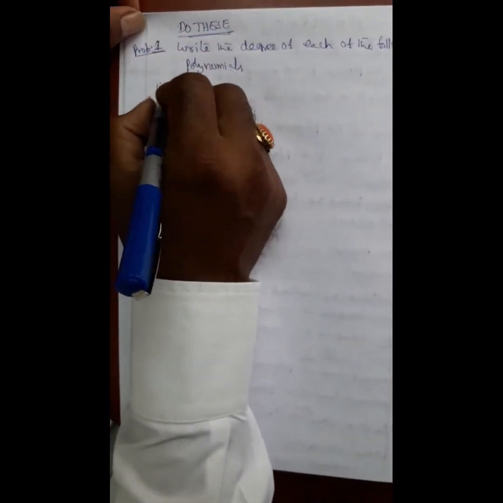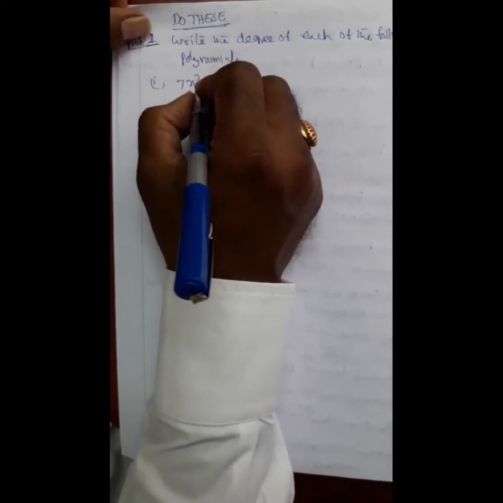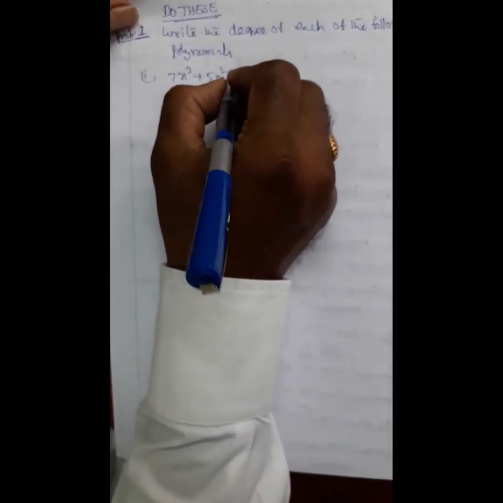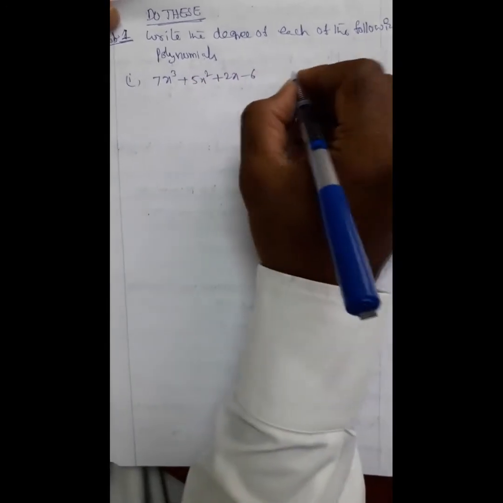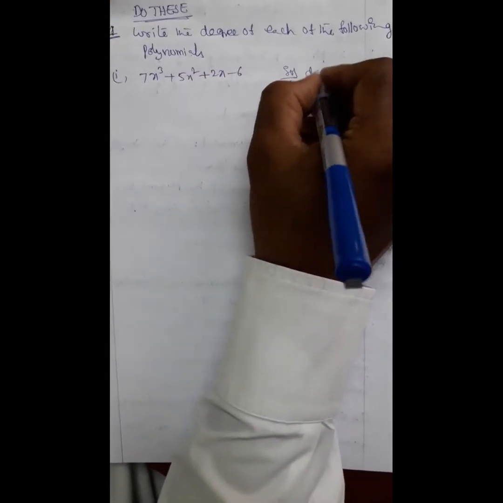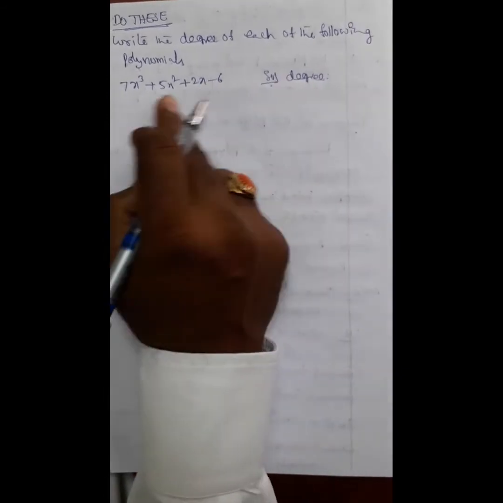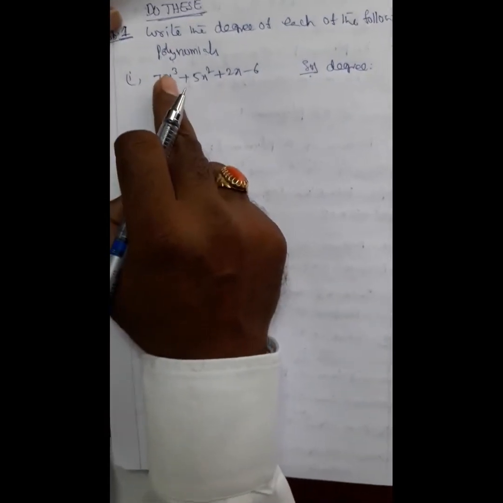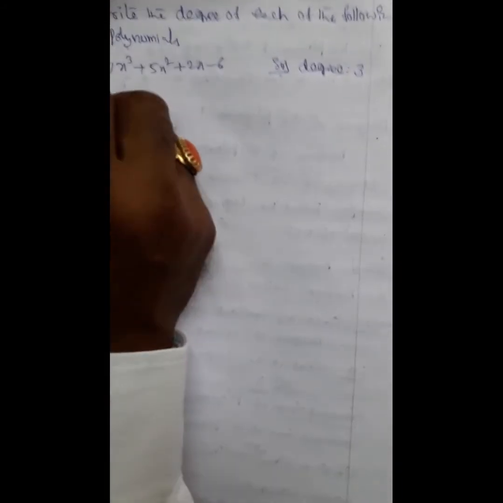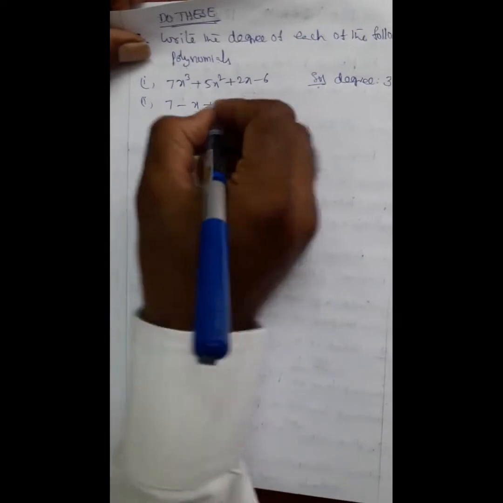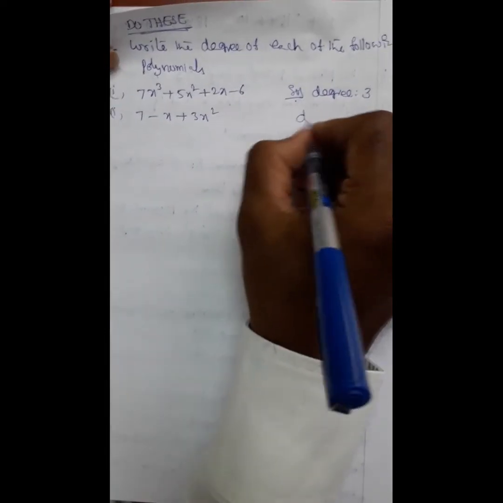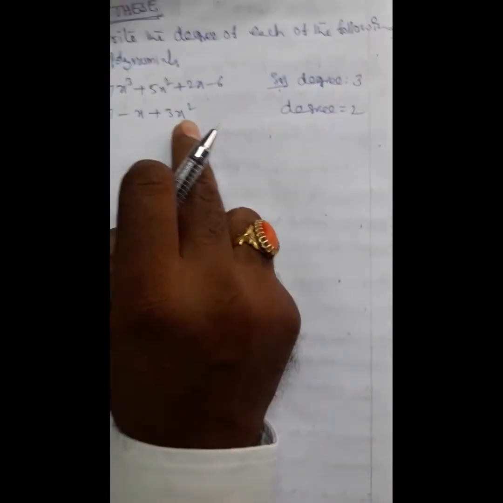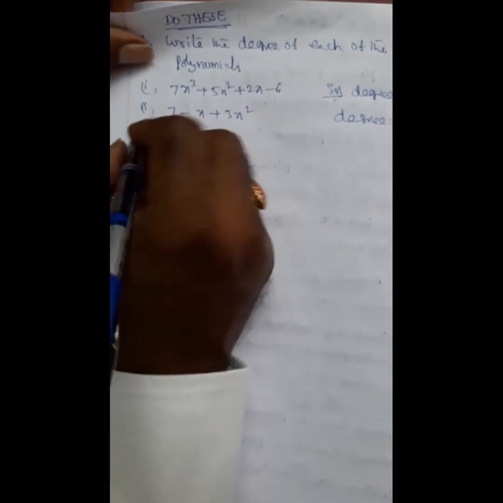The first one is 7x cube plus 5x square plus 2x minus 6. What is the degree? Here, the power of the variable is highest at x cube, that means degree is 3. And the second one, 7 minus x plus 3x square. Degree is equal to 2. Here the highest power is square. That is why degree is 2.